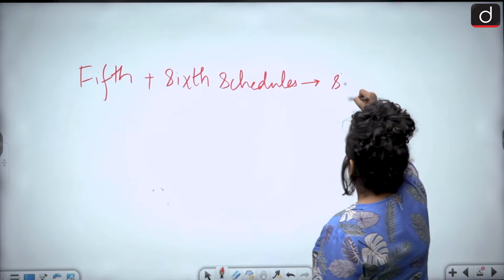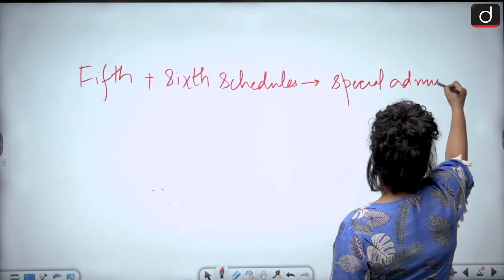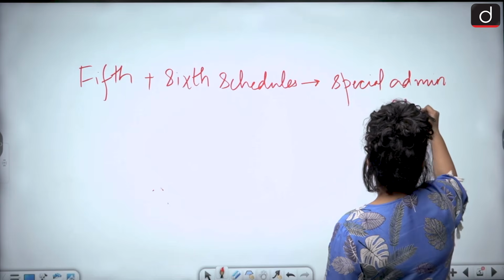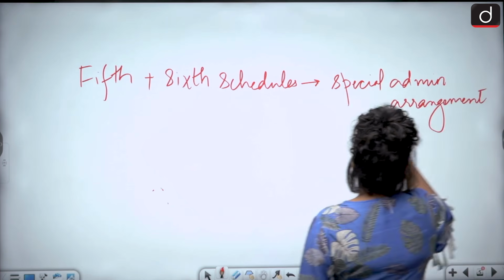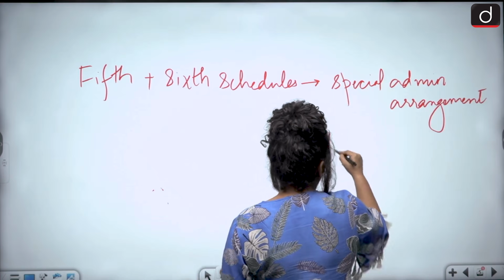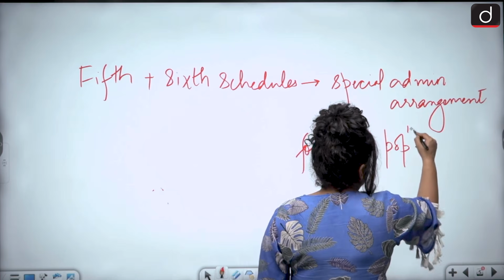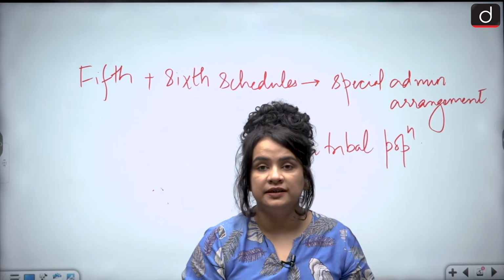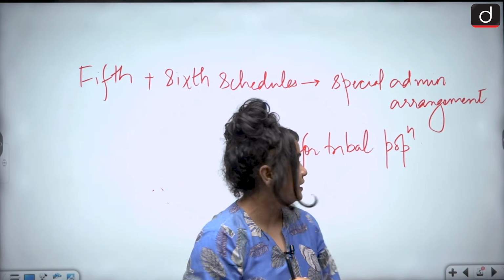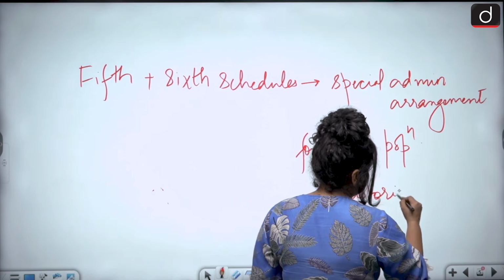So basically what it contains is special administrative arrangements for significant tribal population in these states, given that they have unique culture, unique vulnerabilities that have been caused by their historical marginalization.